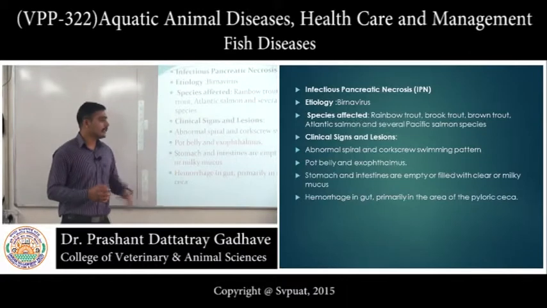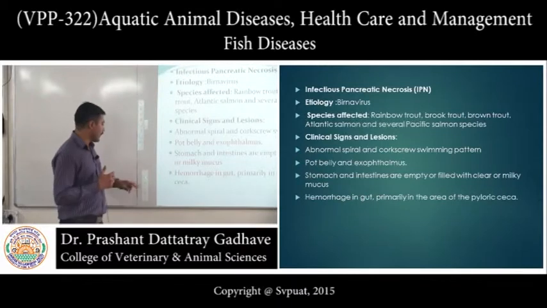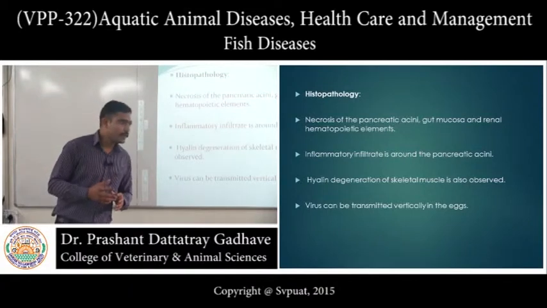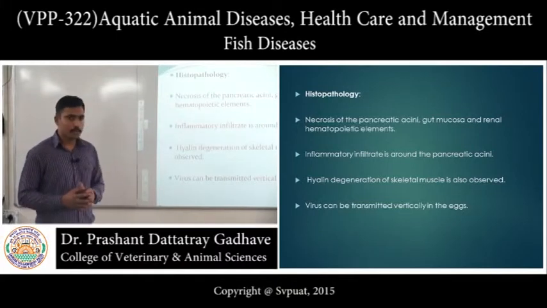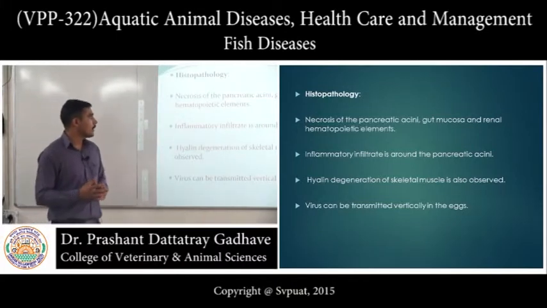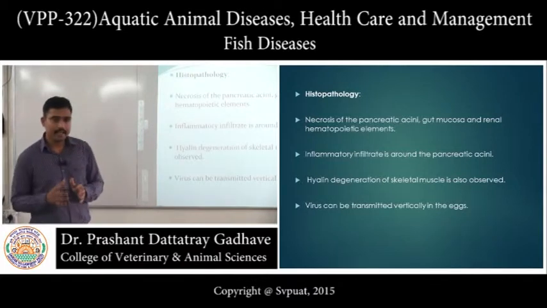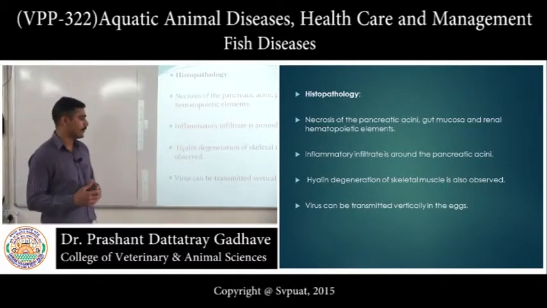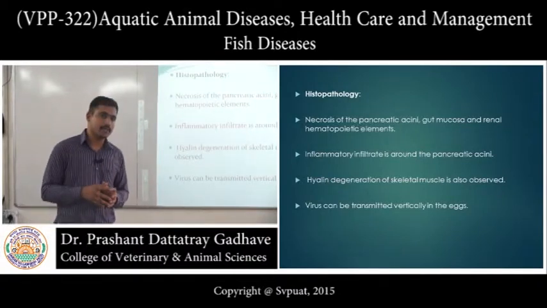Then hemorrhages in the gut, primarily in the area of pyloric caeca, are also a characteristic clinical sign. Microscopically, we can observe the necrosis of pancreatic acini, gut mucosa and renal hematopoietic elements. We can also observe the infiltration around the pancreatic acini. Hyaline degeneration of skeletal muscle can also be observed in such fishes. Another feature of this virus is that it is vertically transmitted.